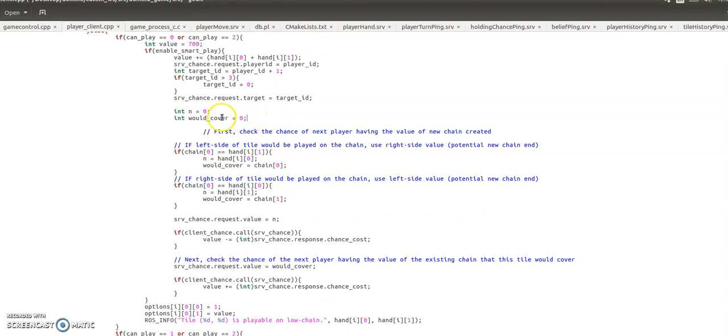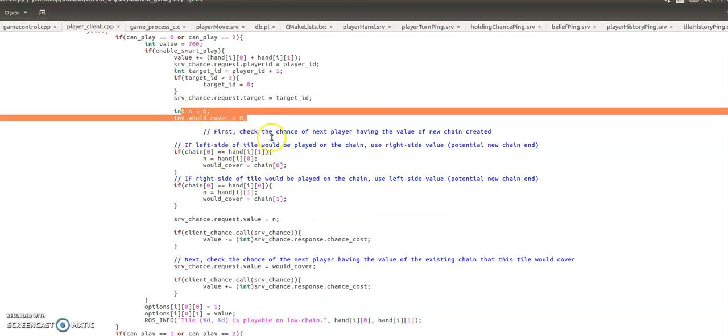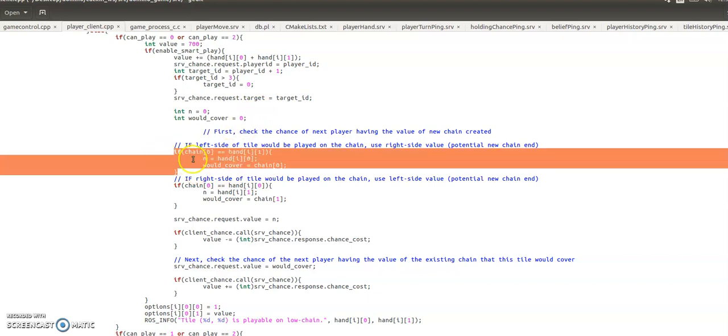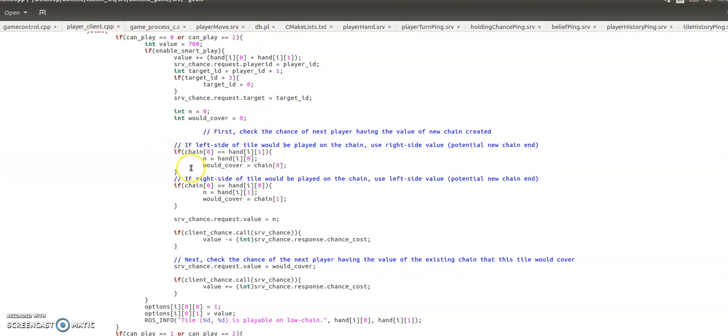So n is going to be the value of the tile, or it would be the new chain, the value of the end of the new chain we would create, if that makes sense, by playing this tile. So we check if the next player in the chain is going to have a good play for the chain we would create by playing this tile, and that's how we determine the cost there. So we just increase the value. So for this one, we reduce the value by the chance cost, which is just the sum from the previous video in the server of all the chances of them having a tile they could play on the new chain we would create.